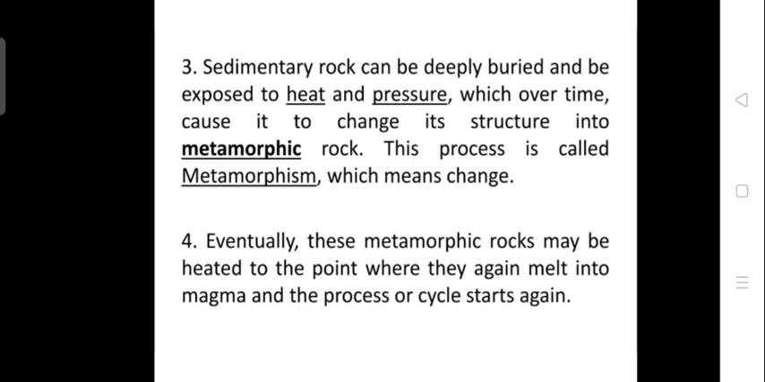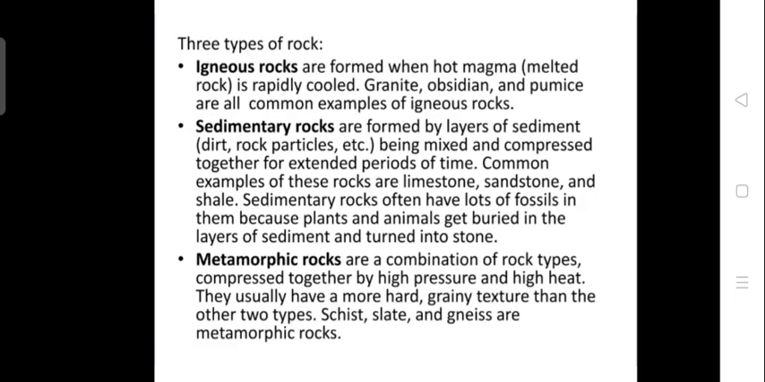Again, this metamorphic rock undergoes high heat and pressure, and it slowly melts to form magma. Next, we can learn about the three types of rock. First one is the igneous rock. It is formed when hot magma solidifies and is rapidly cooled. Some examples of igneous rocks are granite, obsidian, pumice, etc.